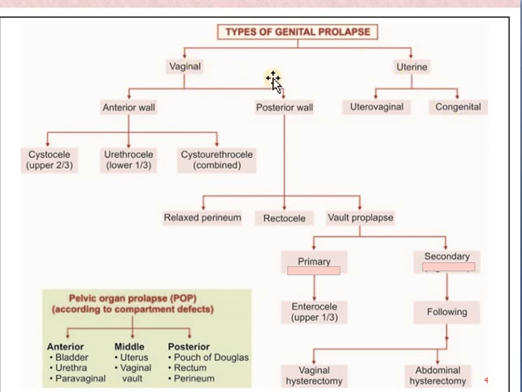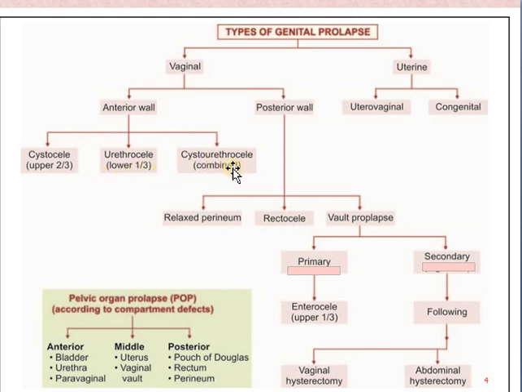So first, seeing the external genitalia, that is related to the vaginal wall. In that it can be understood in two ways: one is anterior vaginal wall prolapse, another is posterior vaginal wall prolapse. If there is prolapse into the anterior vaginal wall, whether there is prolapse of the bladder, that will be cystocele. It can be seen in the upper 2/3 of the anterior vaginal wall. Next, if there is a prolapse of the urethra, we call it urethrocele, which can be seen in the lower 1/3 of the anterior vaginal wall.